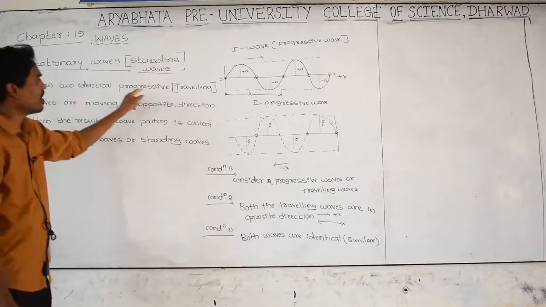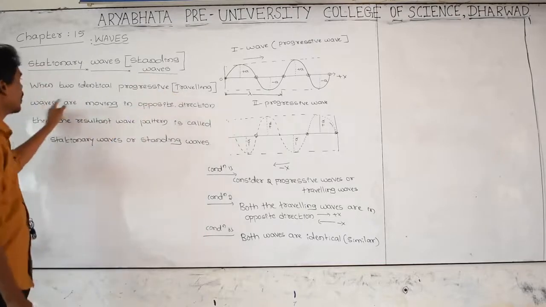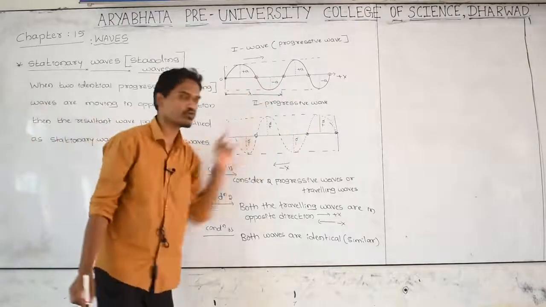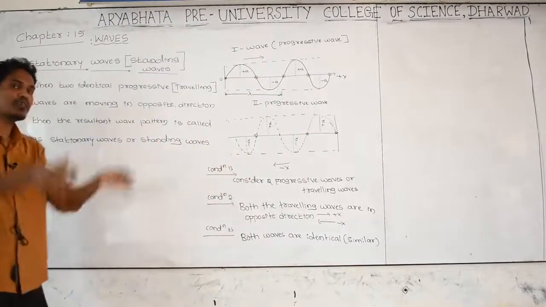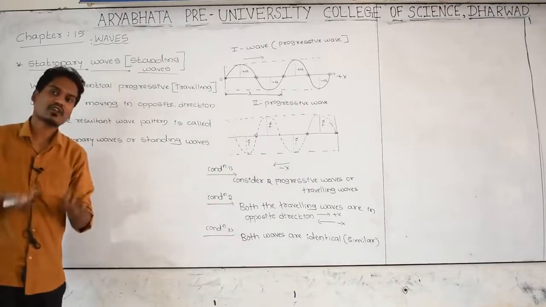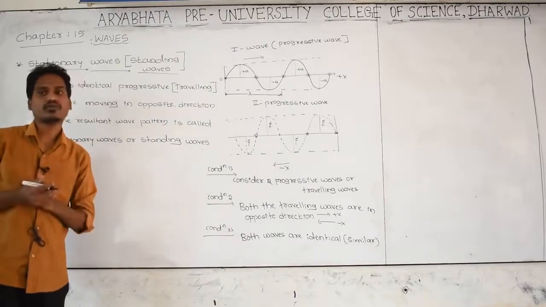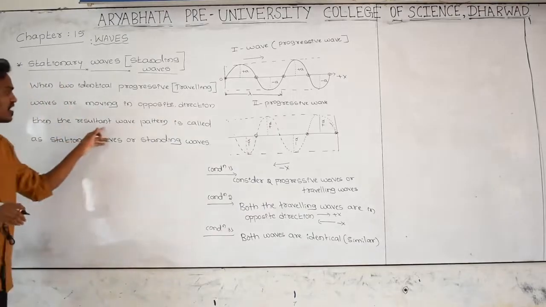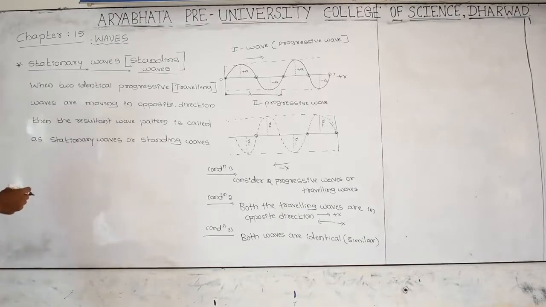When two identical traveling waves are moving in opposite direction, two progressive waves moving in opposite direction, when they merge or superpose, then you are observing a different shape of the wave. That resultant wave pattern is called a stationary wave.